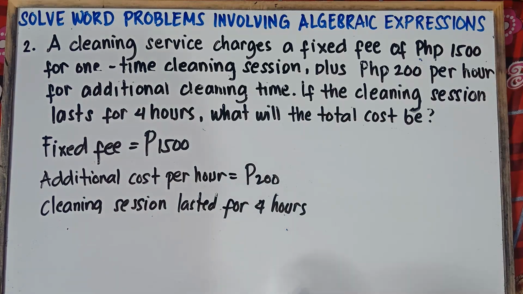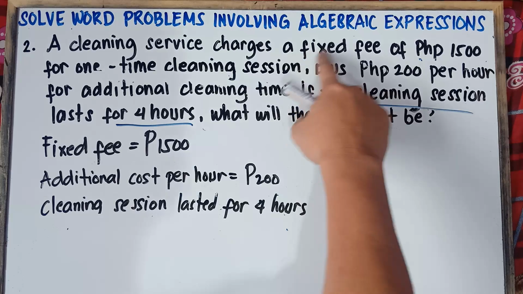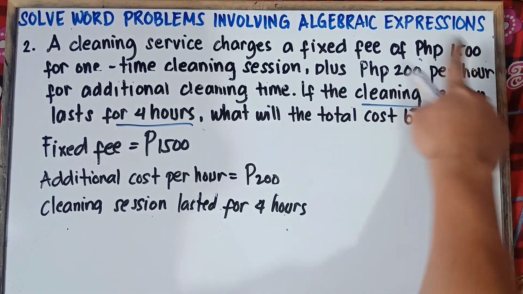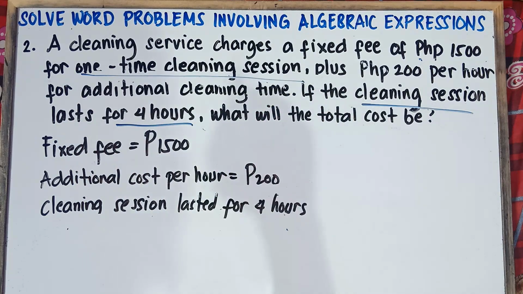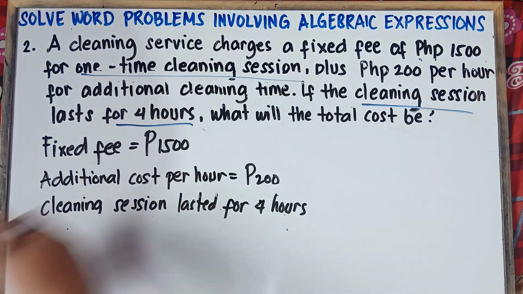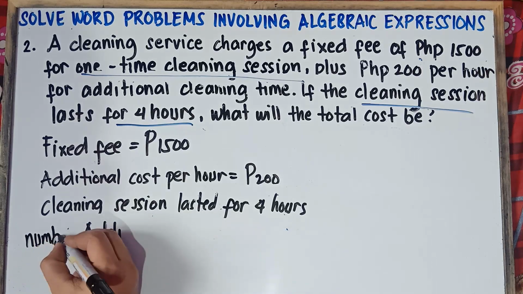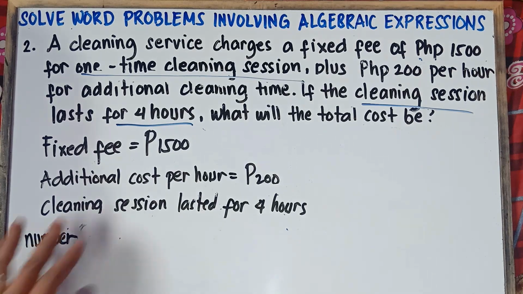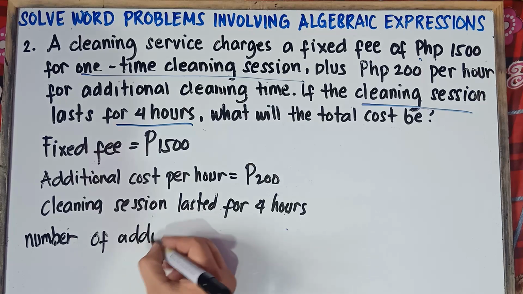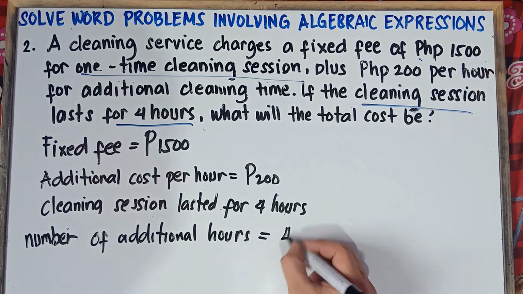Now remember this one, class, that the cleaning session lasted for 4 hours. Therefore, the first 1 hour is covered by the fixed fee. Once again, a fixed fee of 1,500 pesos for a one-time cleaning session, plus 200 pesos per hour for additional cleaning time. So the number of additional hours is equal to 4 minus 1.